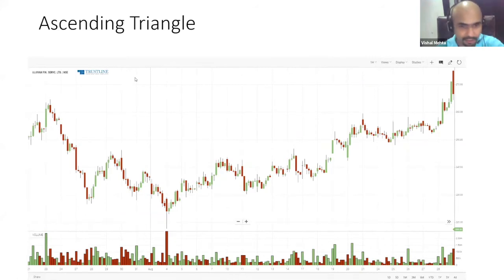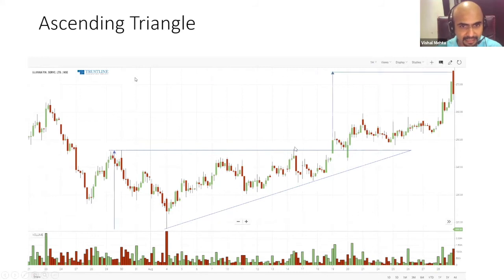So now you have to visualize how it should look. This was not a continuation pattern. It was a reversal pattern. But what happened is, can you see here? Bears' resistance. Once broken out, the bulls were getting more and more aggressive. Once there is a breakout, it comes back, takes a support and tries to go up. The difference between the first touch and this point is your target price. It exactly touched and starts coming down. What happened at the breakout of the volume? Higher than the normal volume.